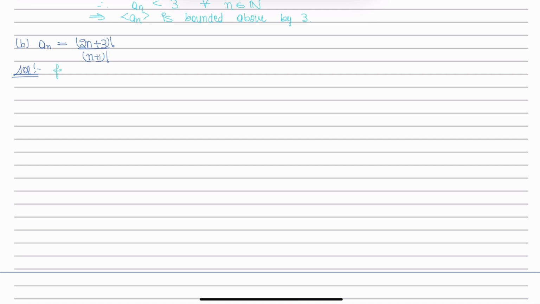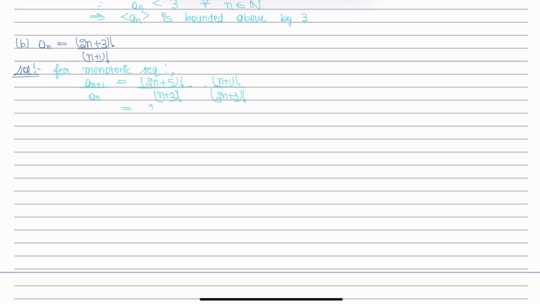For monotonicity, a(n+1) divided by a(n) becomes (2n+5) factorial divided by (n+2) factorial, into (2n+3) factorial... (n+1) factorial.